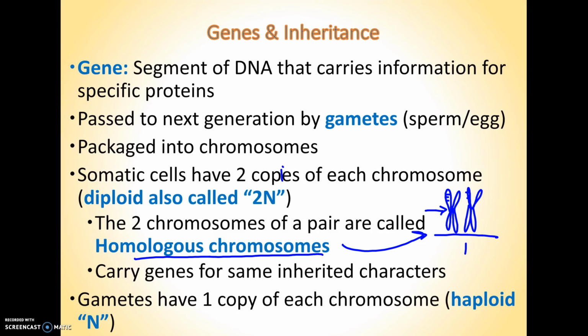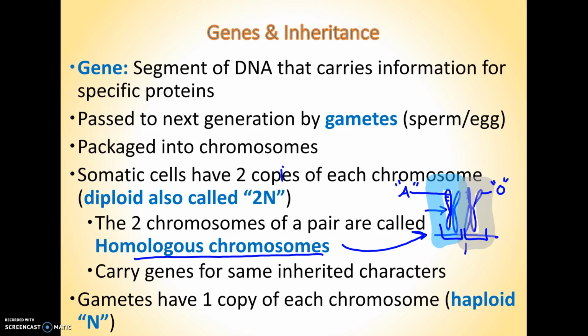For example, let's just say that chromosome number 1 carries the genes for blood type. Well, I inherited one copy of chromosome 1 that came from my mom, and I inherited another copy of chromosome 1 that came from my dad. My dad was blood type O, so the code on his chromosome would be for blood type O. The code that I got from my mom was for blood type A. So, are these two chromosomes the same? No. They have information about blood type, but their codes are not the same.